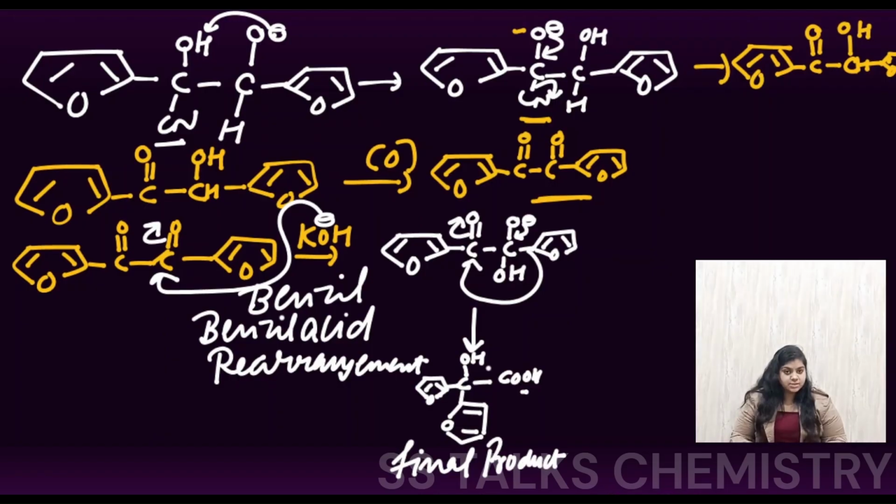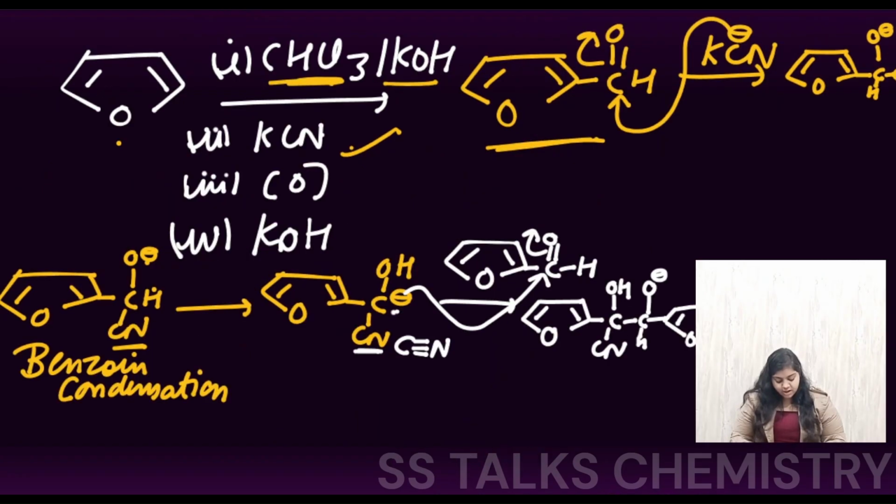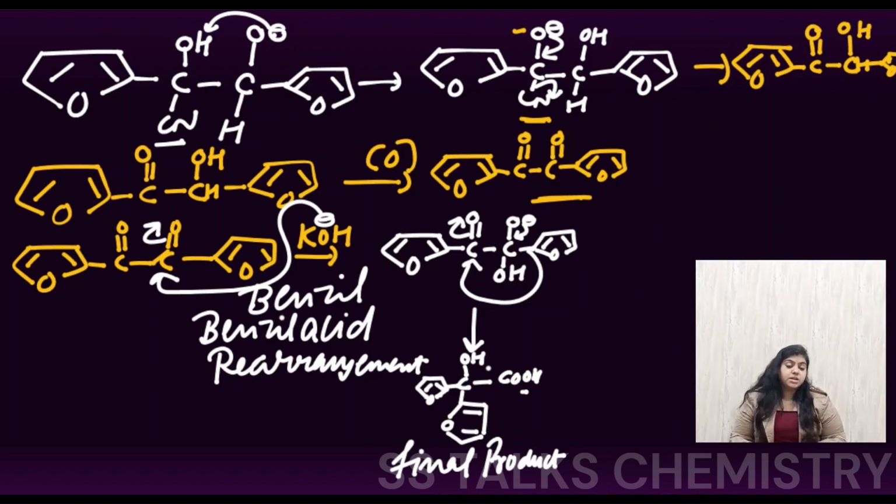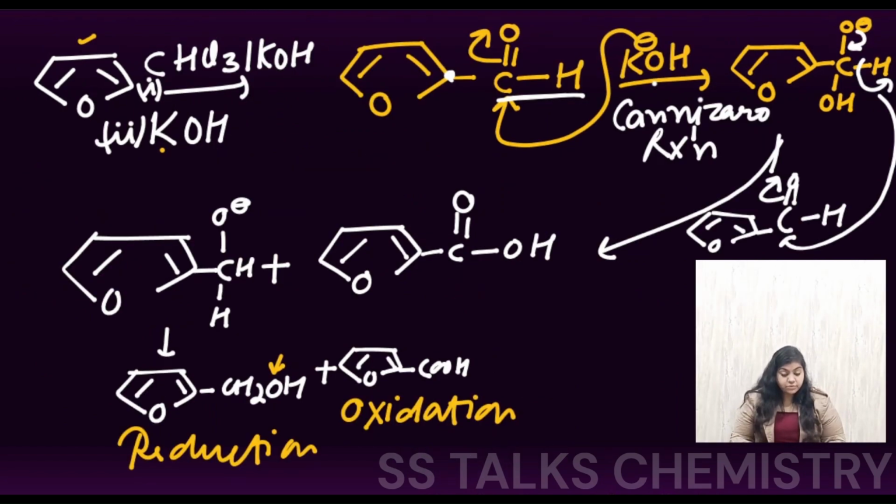rearrangement. So this is how you can see that the heterocyclic reactions can be combined with your name reactions. Firstly here there was the benzoin condensation, and here is the benzilic acid rearrangement, and in the previous case, when no alpha H was present, the Cannizzaro reaction possibility was there. So this is how both of these, your name reactions and your heterocyclic chemistry, can be combined, right?